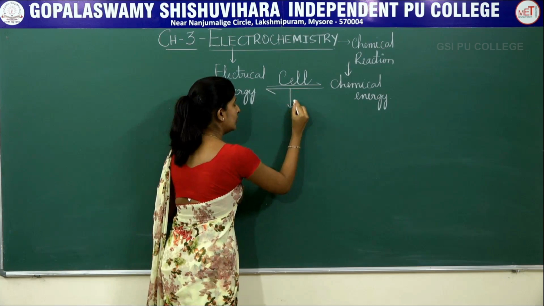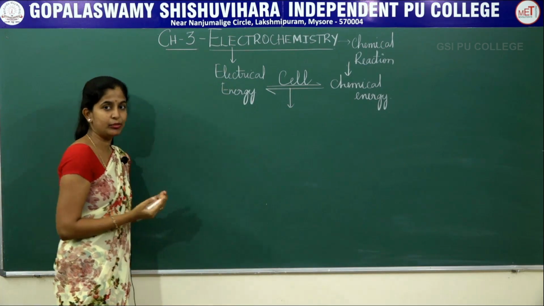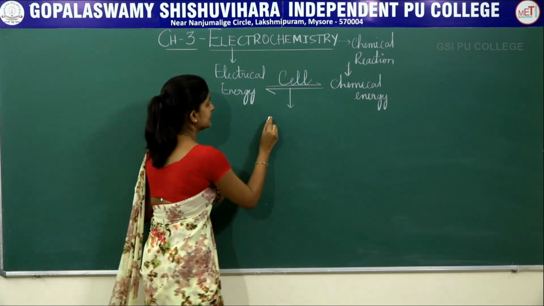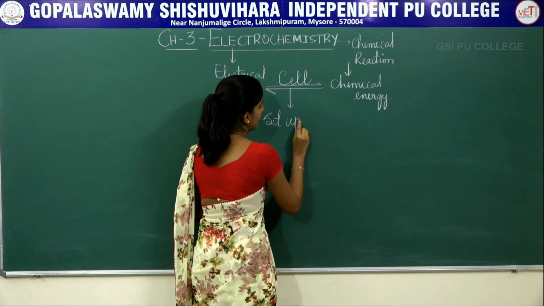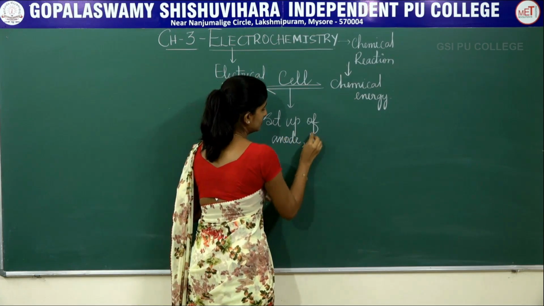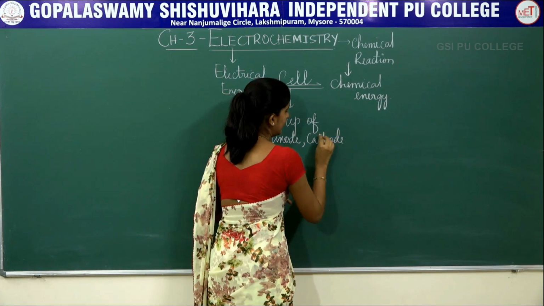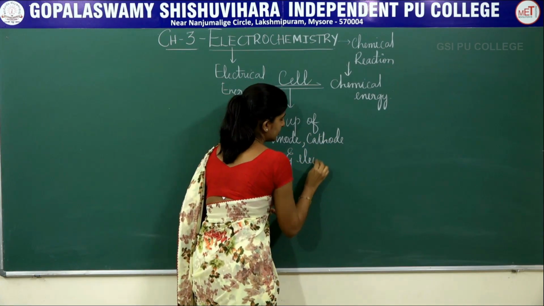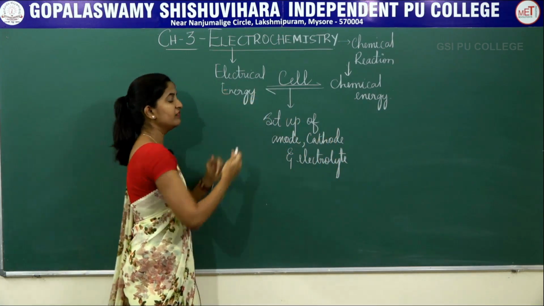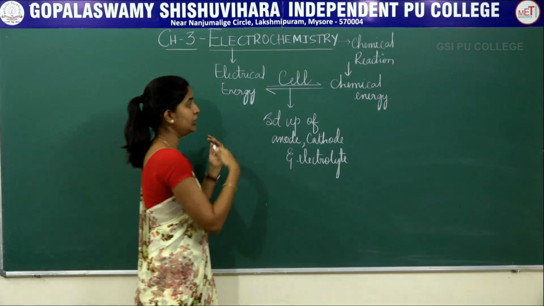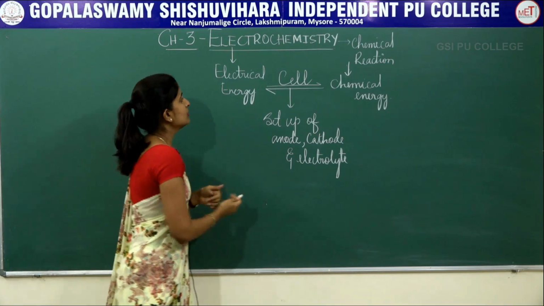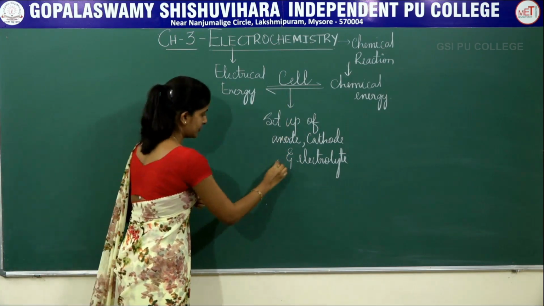Now coming back to what is a cell? Very simple. A cell is a setup of three components, that is an anode, a cathode and an electrolyte. This setup, the cell, facilitates converting electrical energy into chemical energy as well as chemical energy into electrical energy.